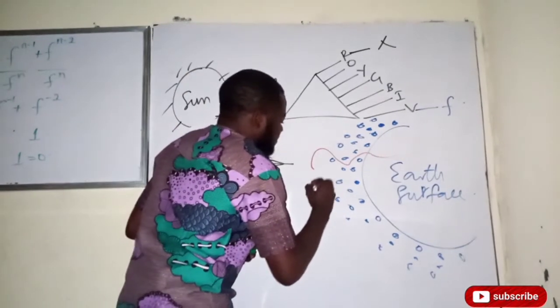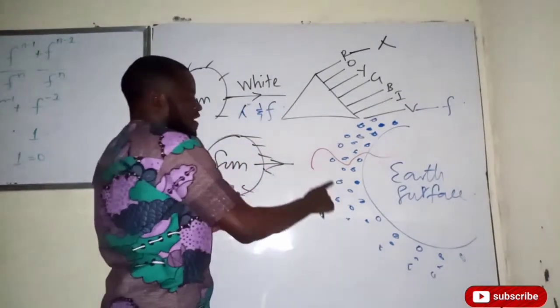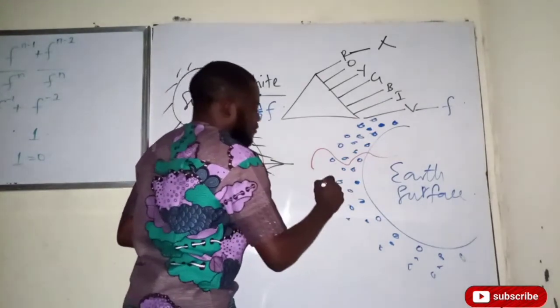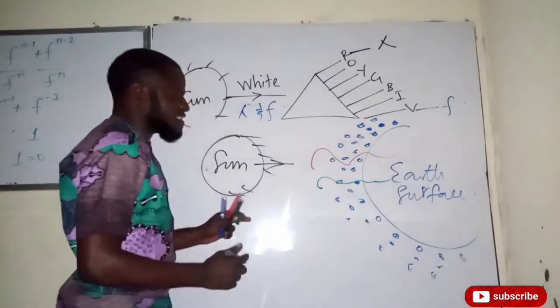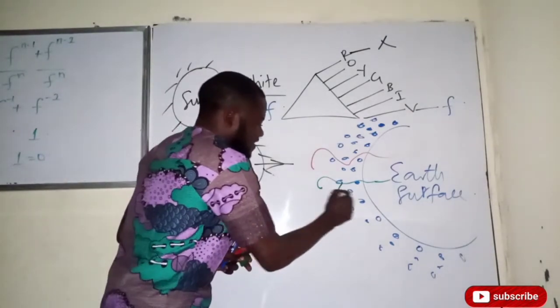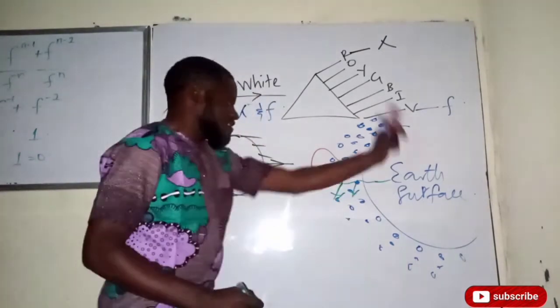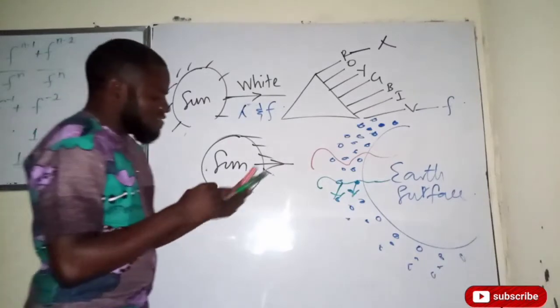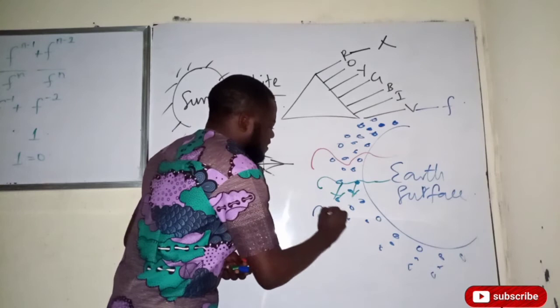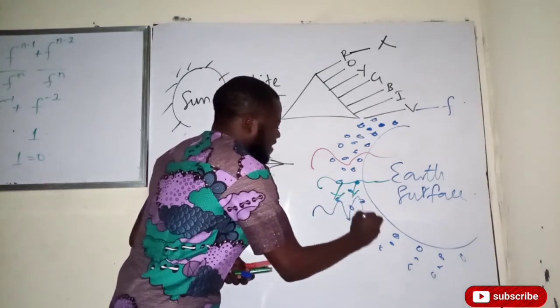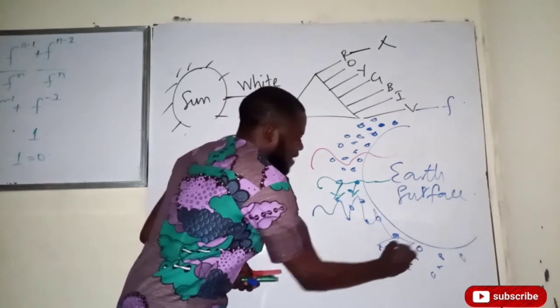And green light, because the wavelength of green light is smaller than that of red, is going to collide with some of them, and it's also going to scatter a bit. It's going to scatter just a bit, then it goes. But the blue light, because the blue light is oscillating very fast, tends to encounter a lot of them.